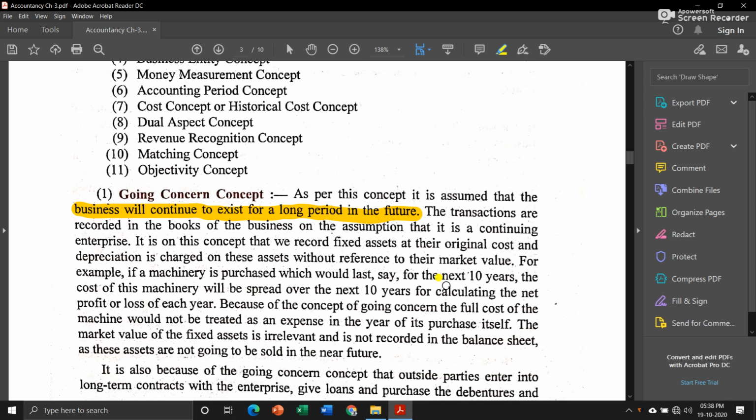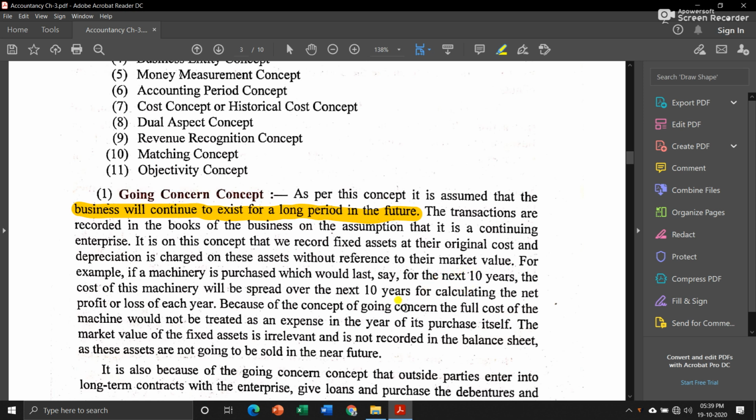Based on this concept, we divide our assets into fixed assets and current assets, and our liabilities into fixed liabilities and current liabilities. And that is the reason why we depreciate our fixed assets every year, because we cannot record the value of fixed assets every year as the same as the amount at which we have purchased it.